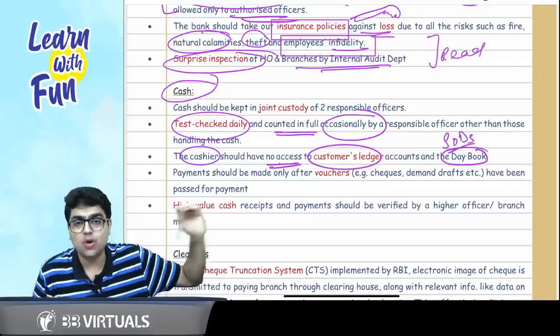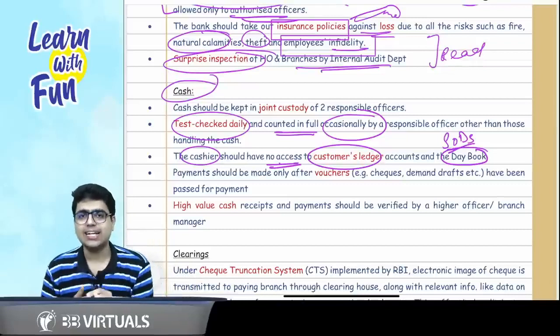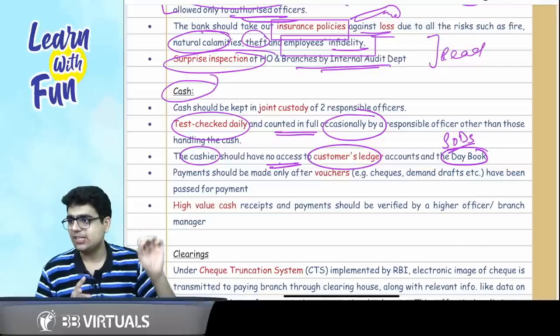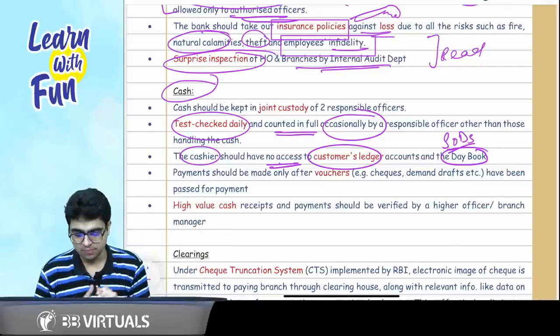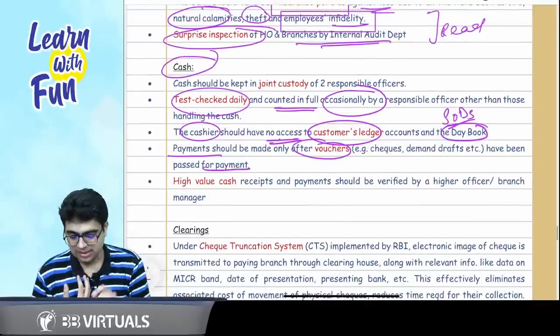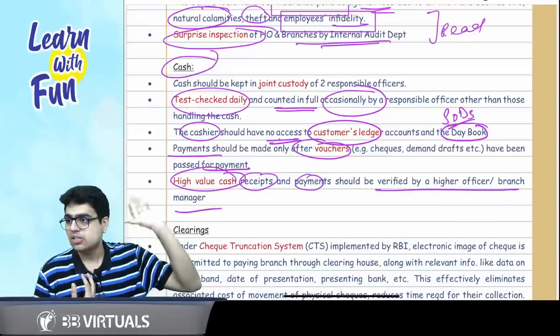Sir, what are the 3 points? First point, joint custody. Second point, test check daily, count in full occasionally. And the third point says cashier should have no access to the customer ledger. Payment should be made only after the vouchers have been passed for payment. Plus, high value cash payments and receipts should be verified by higher officer or manager. Sir, what are the 5 points?